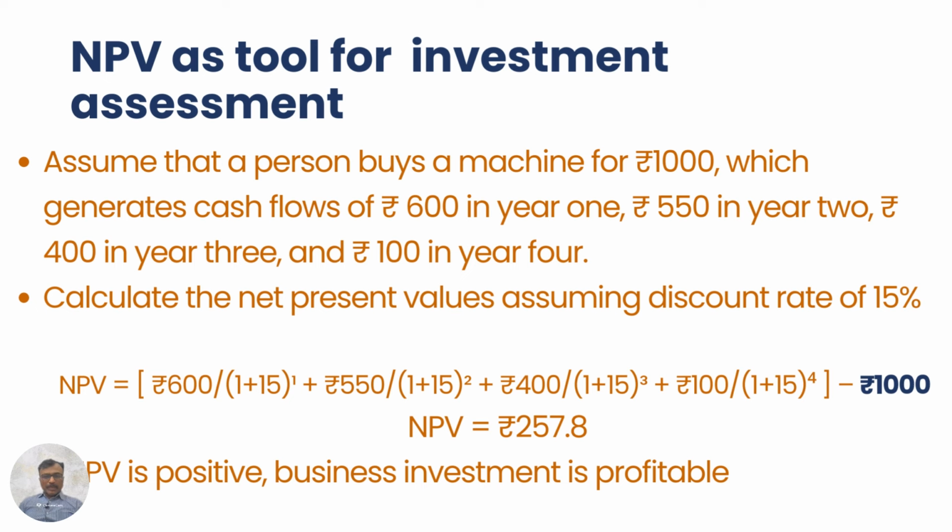So in this example, net present value comes out to be positive, indicating that the business investment is profitable. So net present value here is 257.8 rupees. So the business is profitable at least for 3 years.